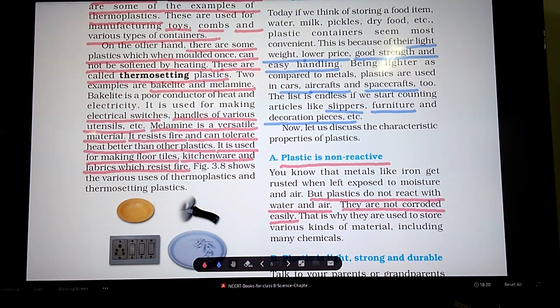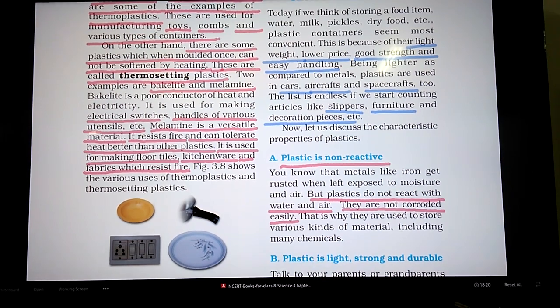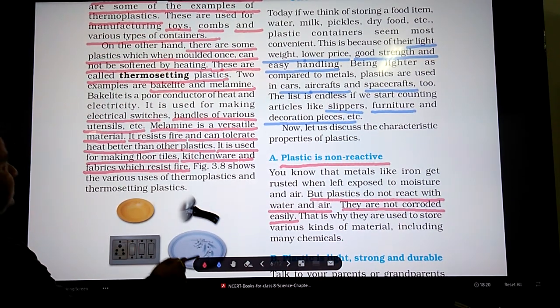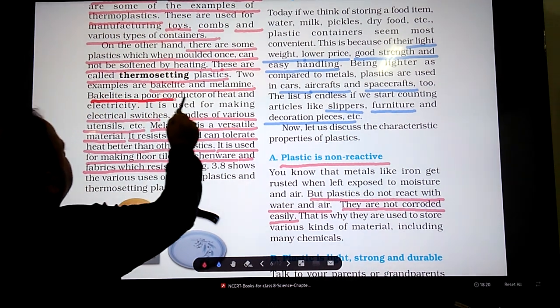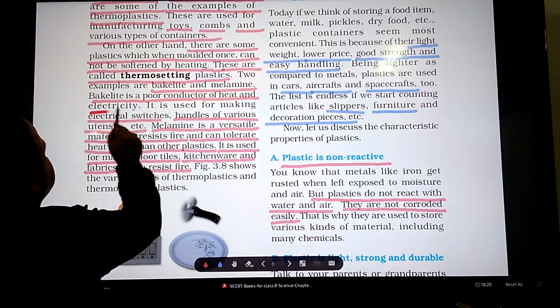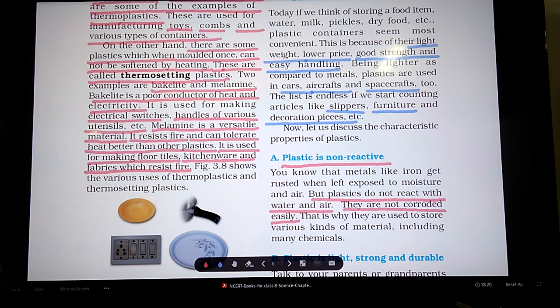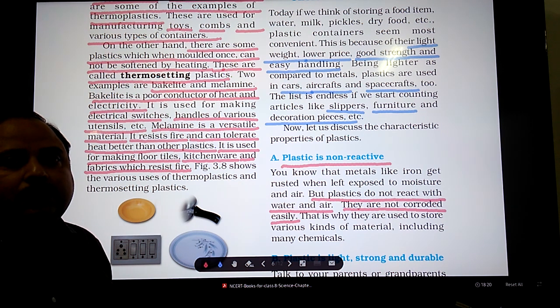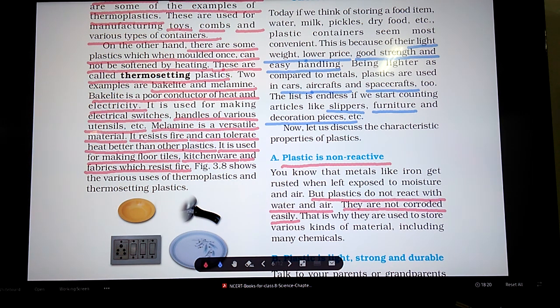Bakelite is widely used in making electrical switches, handles of various utensils, etc. The reason being that bakelite is a poor conductor of heat and electricity. Melamine is another very important example of a thermosetting plastic.